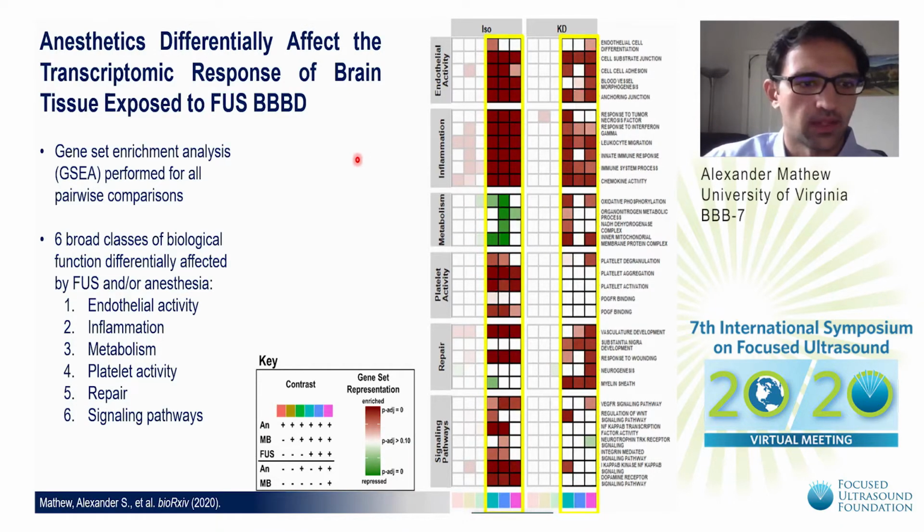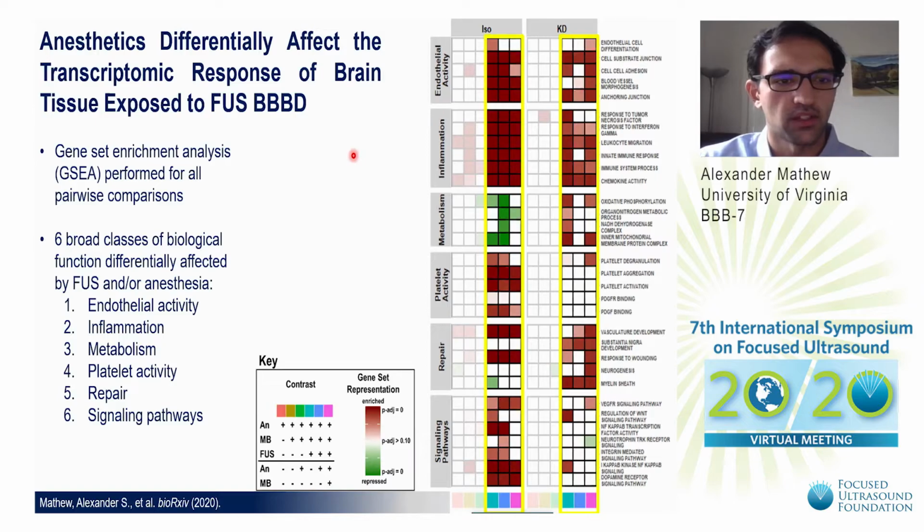We were able to identify 6 broad classes of biological function that were differentially affected by FUS and/or anesthesia. And very quickly, you can start to see that there are both overlaps and distinct groups that are affected by FUS dependent on the anesthetic background.